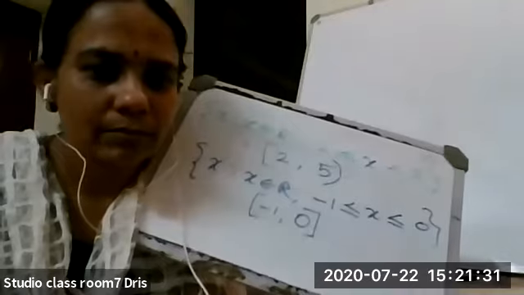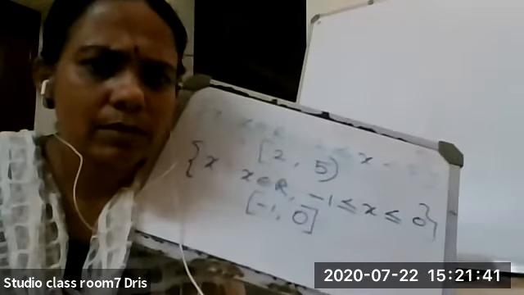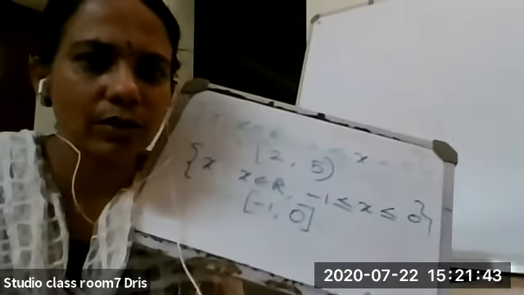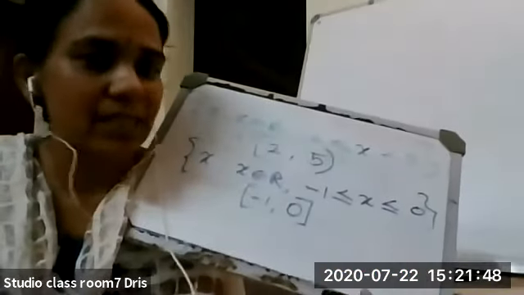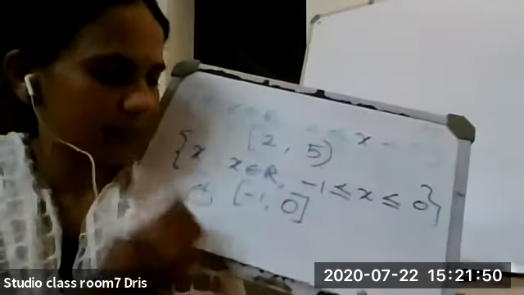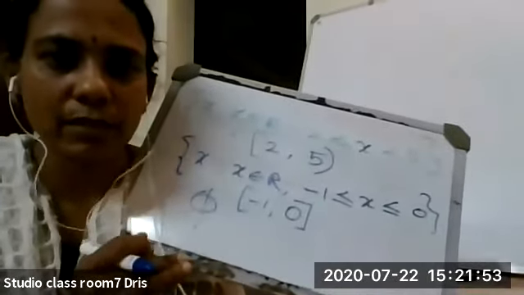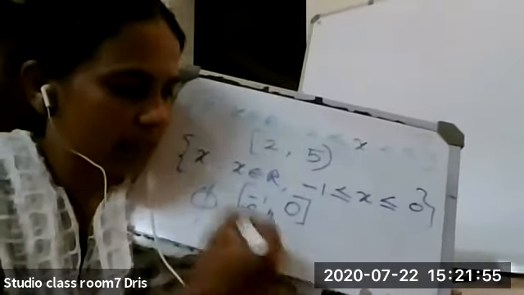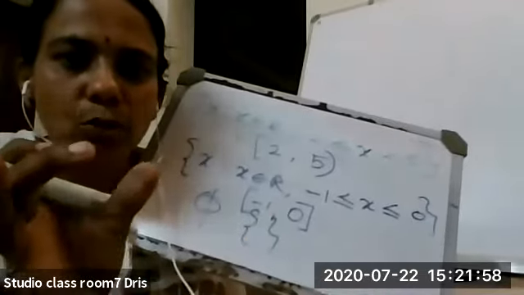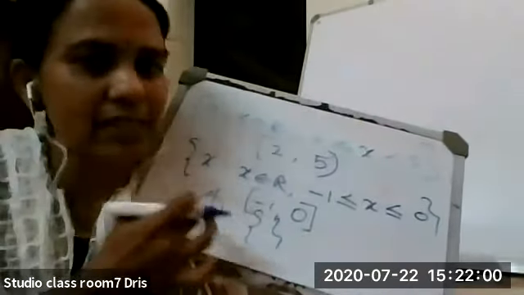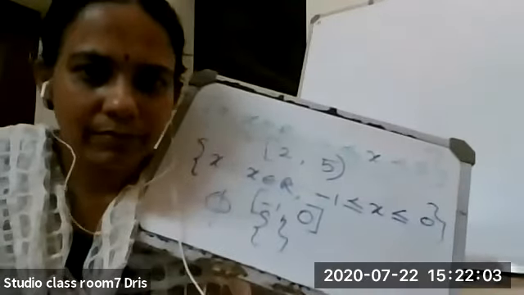Ma'am, one doubt. When we have to write the power sets, we include phi, right? Yes. Should it be written in brackets or can we simply write it? If I use the phi symbol, then we can write it as such. No need to write within the set bracket. Otherwise I write two braces. Either we can simply write two braces or use this phi symbol. Okay, ma'am. Is it okay?